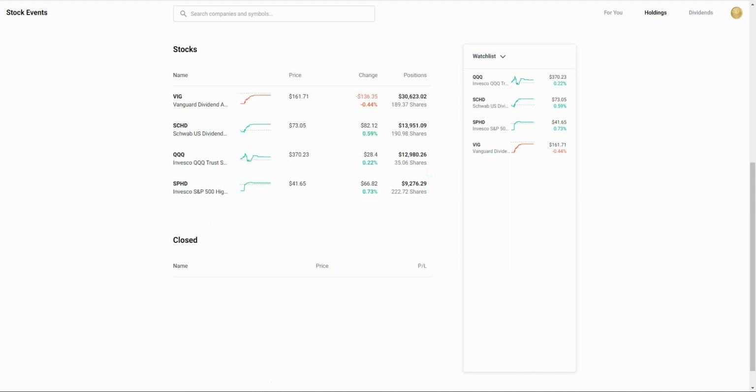So my investment strategy is very simple. It focuses on 4 ETFs: the Vanguard Dividend Appreciation ETF, the Schwab US Dividend ETF, the NASDAQ QQQ ETF, and a relatively unknown fund that is still pretty popular, the Invesco S&P 500 High Dividend Yield Fund.